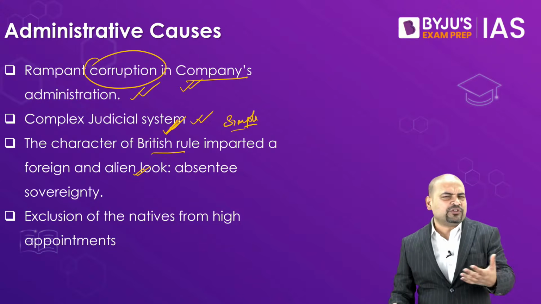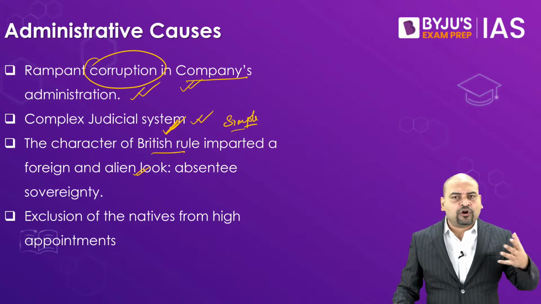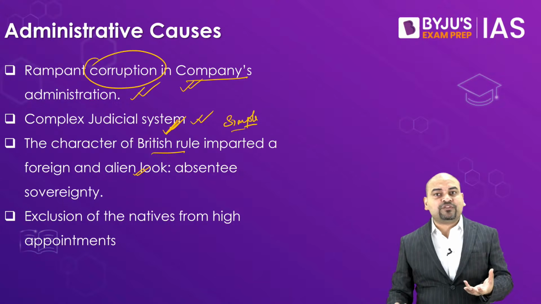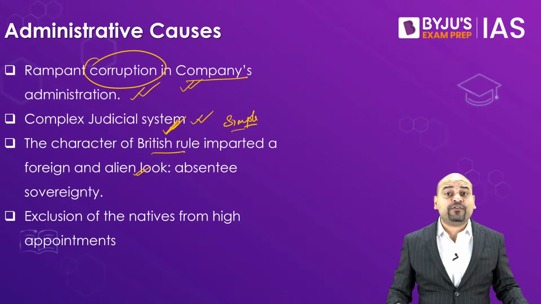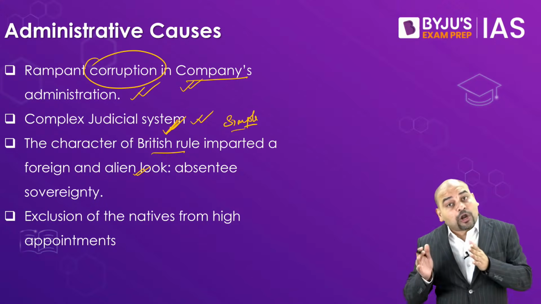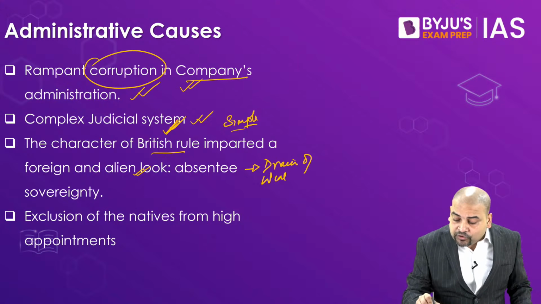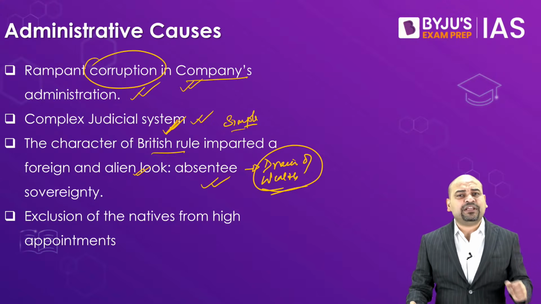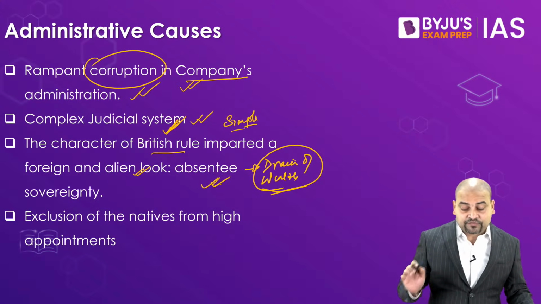See, before them also, there were invaders. The Mughals came from outside. The slave dynasties, the Khiljis, Tughlaqs, they came from outside. But when they came from outside, they invariably settled in India. Unfortunately, the Britishers never ever attempted to settle in our country. Along with that, you all know, at this moment, they continued their drain of wealth. They would take the money out of our country. So this also resulted in an absentee sovereignty. They were never here. That was another administrative cause.